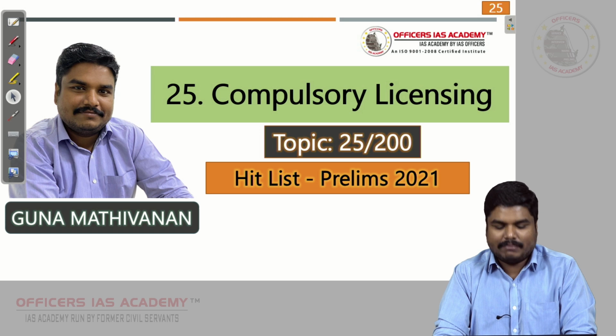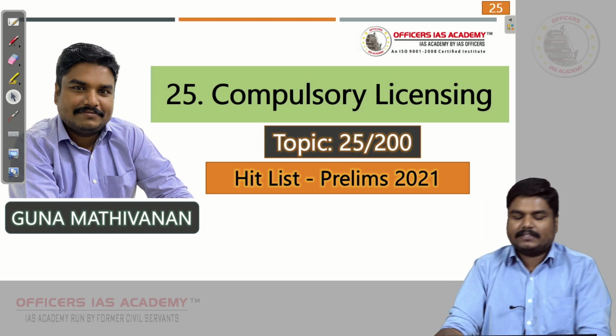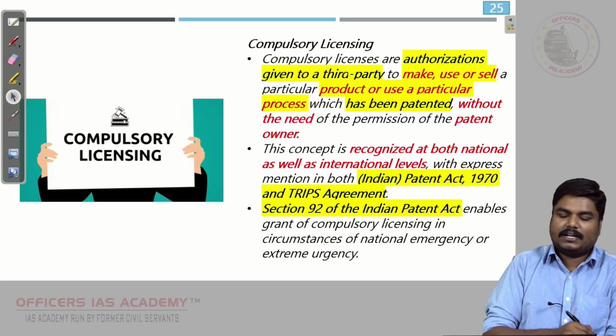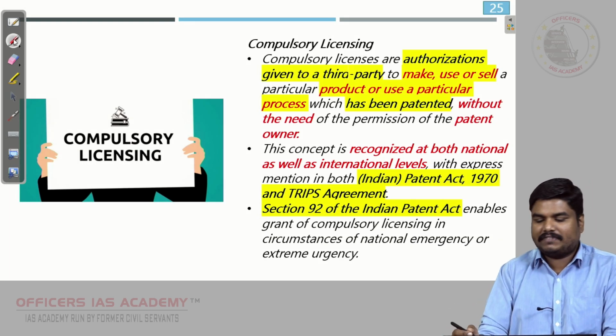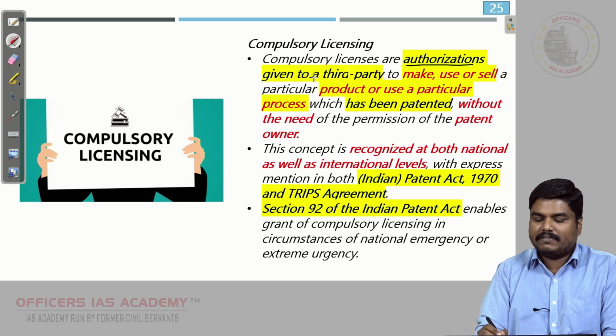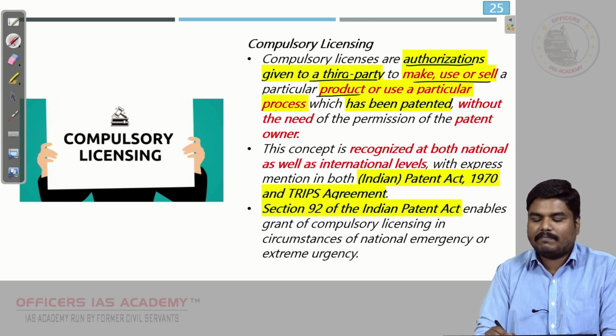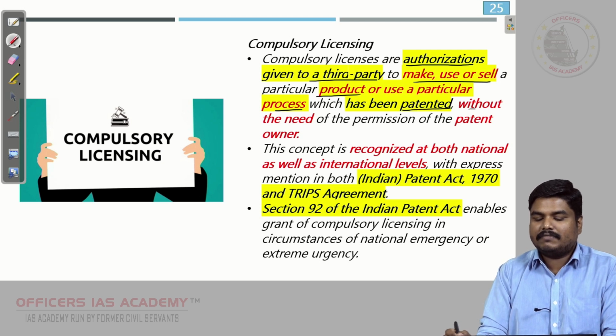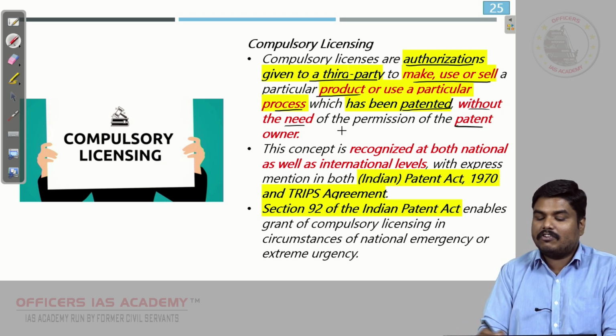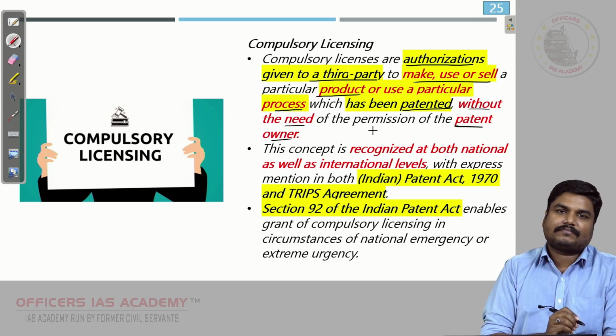In this video, I will be explaining the 25th Current Affairs list topic, that is compulsory licensing. Okay. So what is compulsory licensing? We will see the definition first. These are authorizations given to a third party to make, use or sell a particular product or a particular process that has been patented without the need of permission of the patent owner.